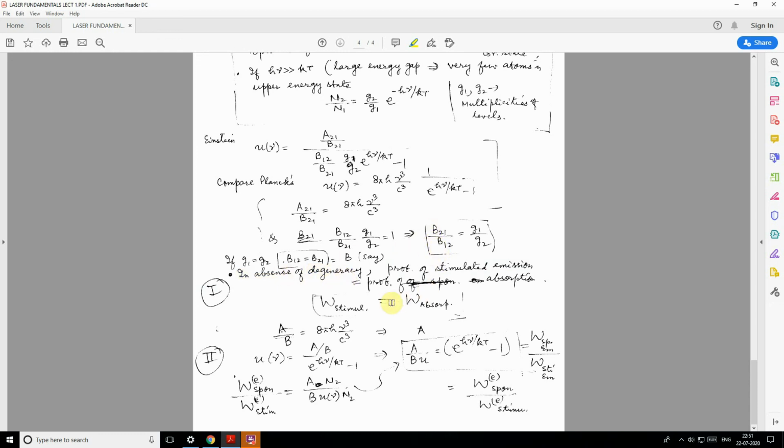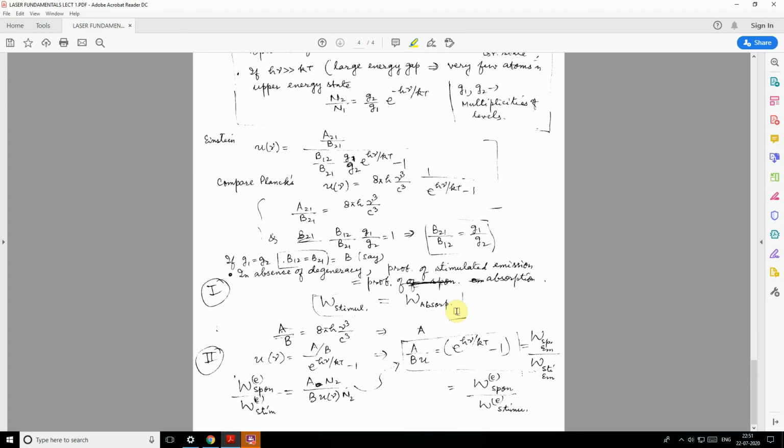So in a nutshell we can say that B is for emission and A is for absorption. Now there remain two only, as far as there is absence of degeneracy. So if I calculate the probability of transition, then the probability of stimulated transition is equal to the probability of absorption when there is an equilibrium.